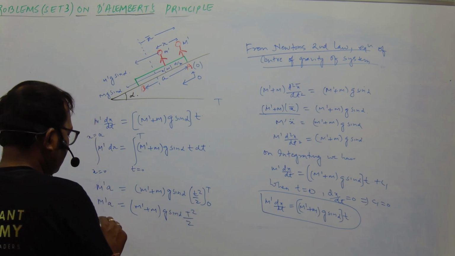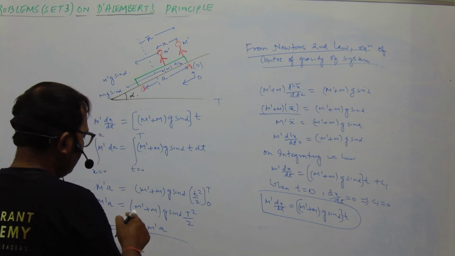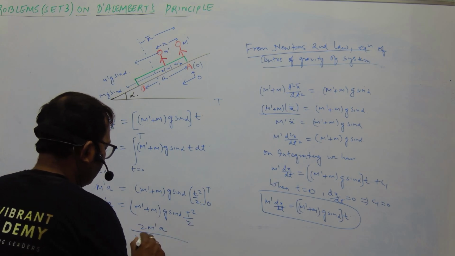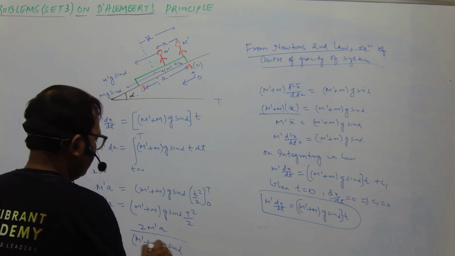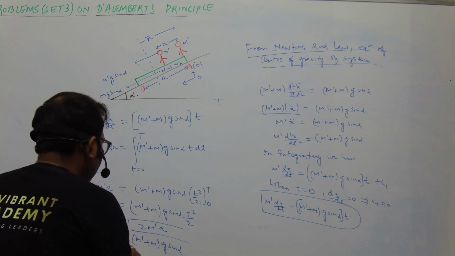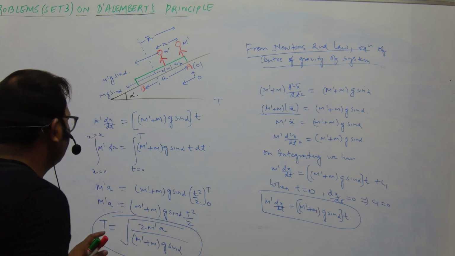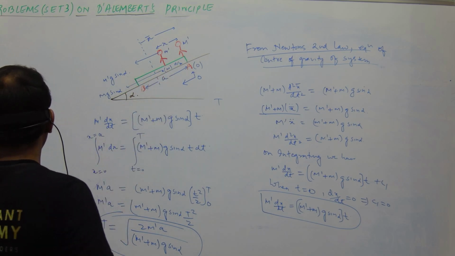So from here we have capital T is equal to the square root of 2 M' A upon (M' + M) g sin α. Okay, so this is the total time taken by the man to reach point B. This is being asked in the question.